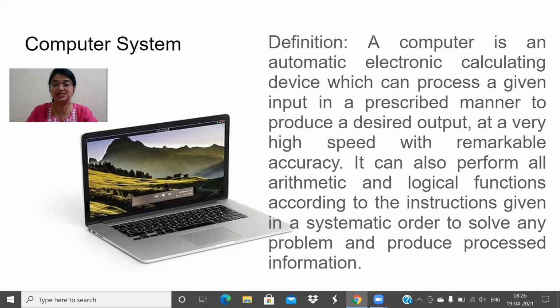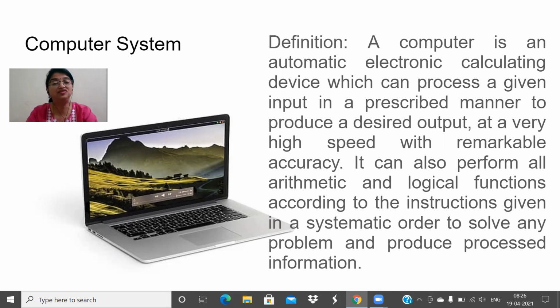Now, this computer system can also perform all arithmetic and logical functions according to the instructions given in a systematic order to solve any problem and produce processed information. See what all it can do? It can perform arithmetic and logical functions according to what? According to the instructions that we gave in order to solve any problem. It may be simple, it may be complicated, everything this computer system is going to do for us.